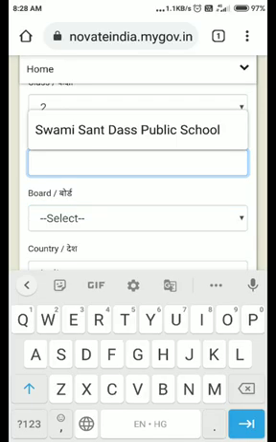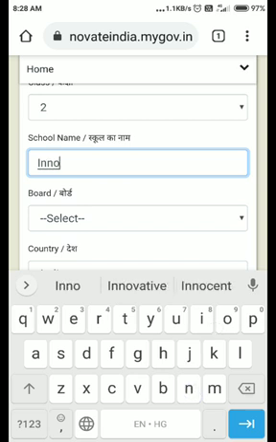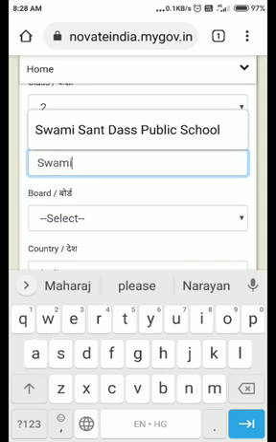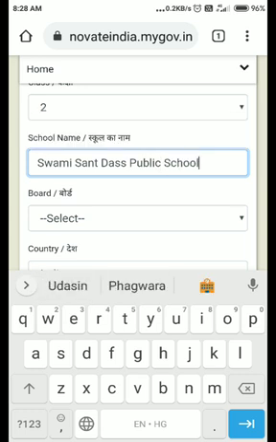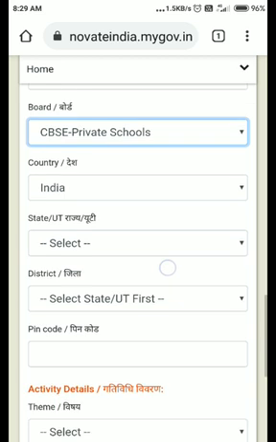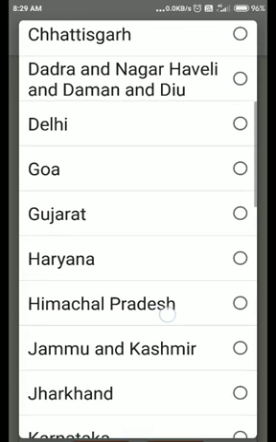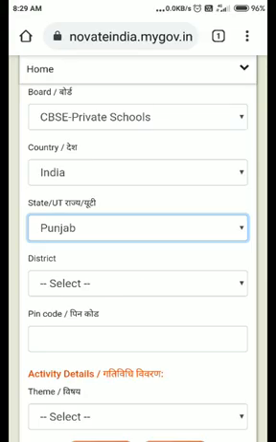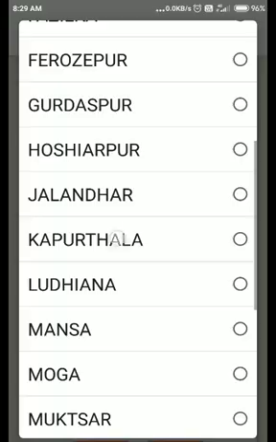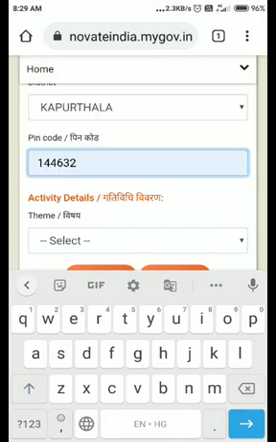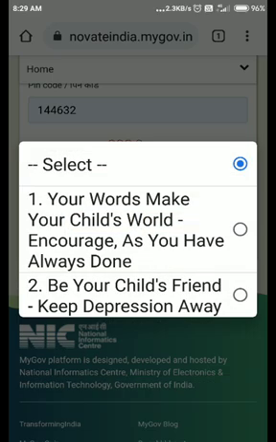Name of the school is, I'm just going to select, for example, name of the school is Swami Sant Das Public School. Okay. Board will be, I'm just going to opt for CBSE private schools. India, UT and state, I'm just going to select here the option that is Punjab again. District will be Kapurthala. I'm just going to select Kapurthala. Again, there will be the option 144632.